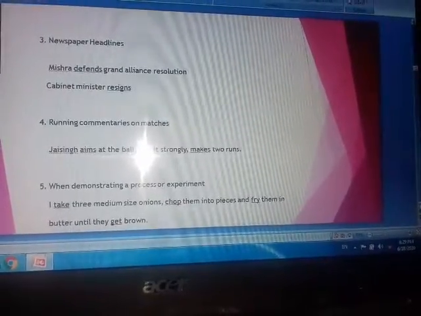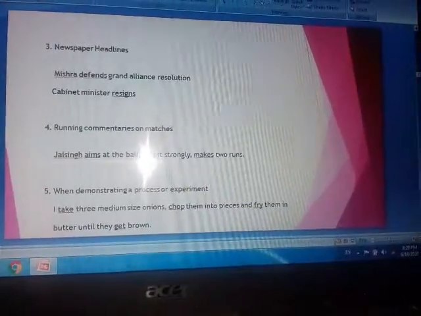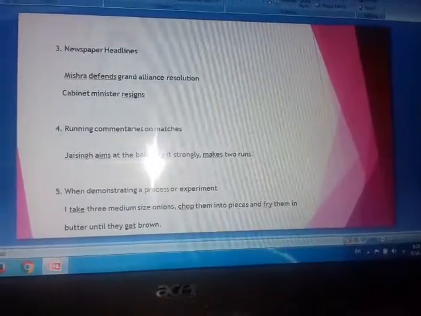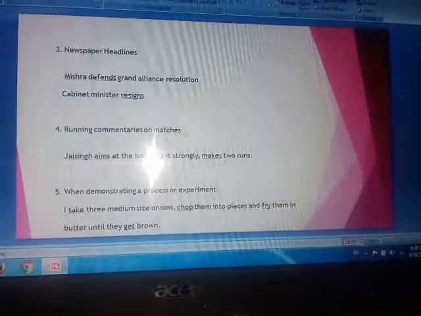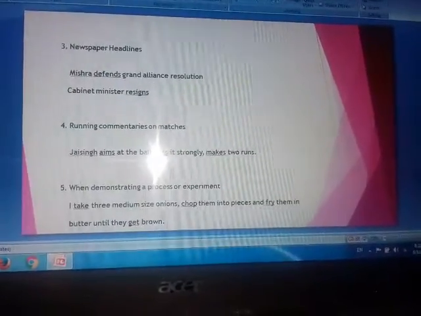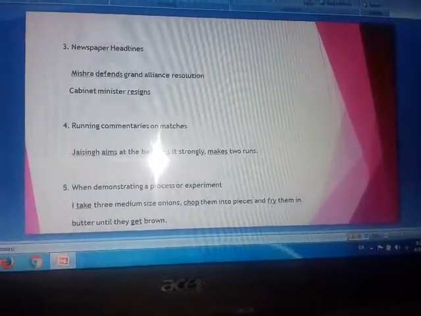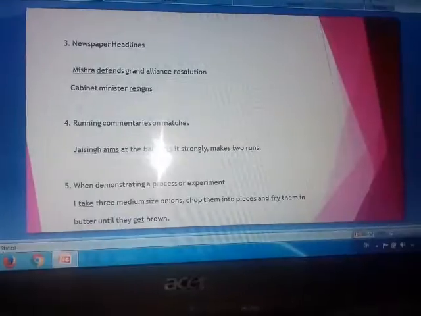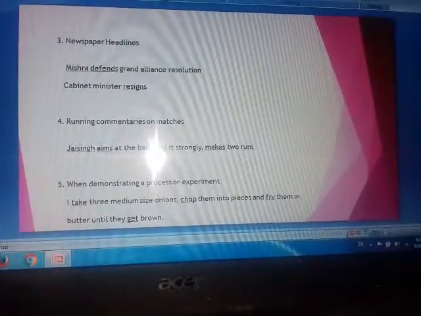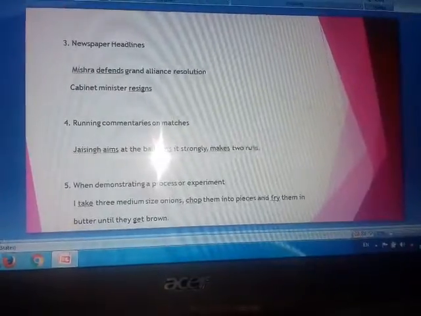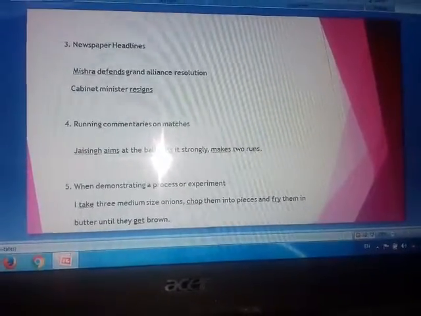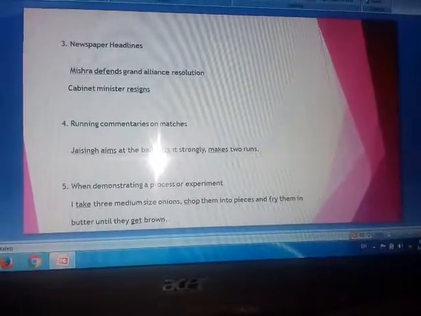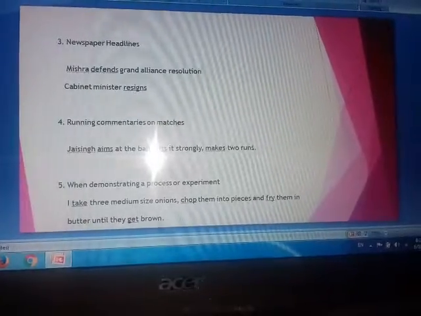Another use of simple present is in running commentaries on matches. You must be very fond of matches, isn't it? You see the commentaries and you pay attention to it. It is always in simple present tense. The example is given. Jai Singh aims at the ball, hits it strongly, makes 2 runs. See the verbs: aims, hits, makes. Again, the first form of the verb. Right?